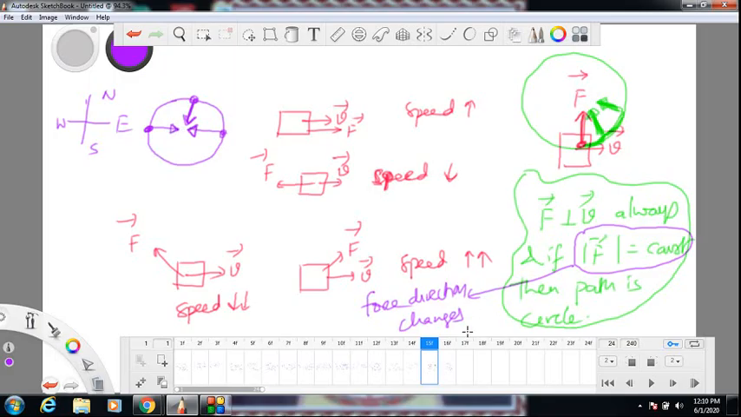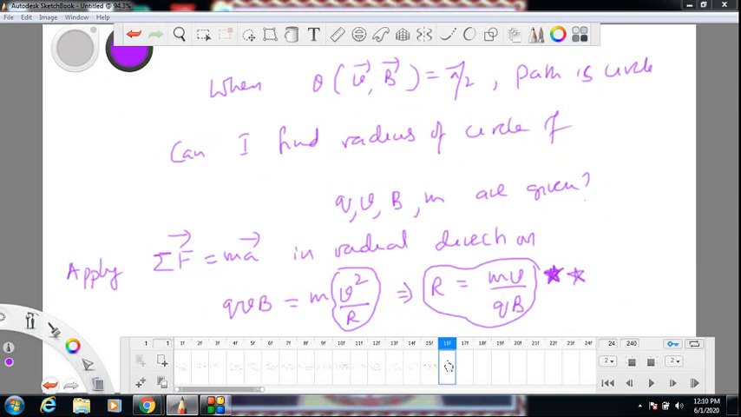So force direction is changing, which means this force is not a constant force. This force is not constant, because in circular motion force is not constant in direction at least. So this acceleration, please note, is not constant acceleration. It's a constant magnitude acceleration, but not constant acceleration.